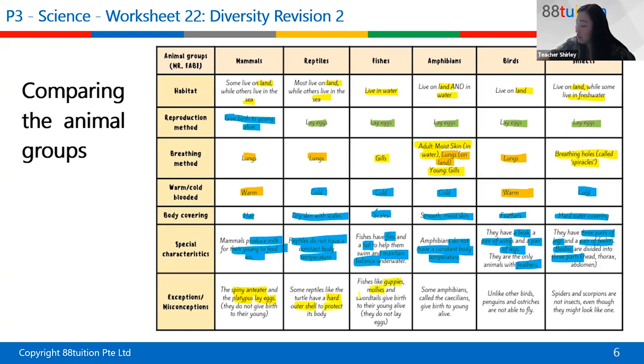Fishes like guppies, mollies, and swordtails give birth to the young alive. Amphibians like the caecilians give birth too, they do not lay eggs. Penguins and ostriches are not able to fly, even though most birds can fly. Spiders and scorpions are not insects, even though they look like them. You have to remember that.